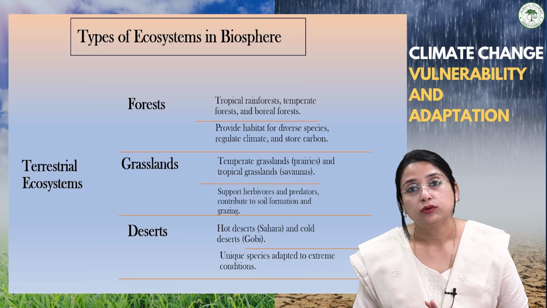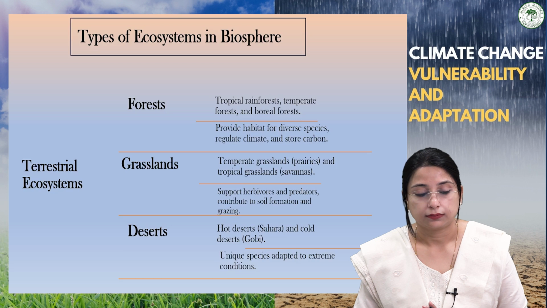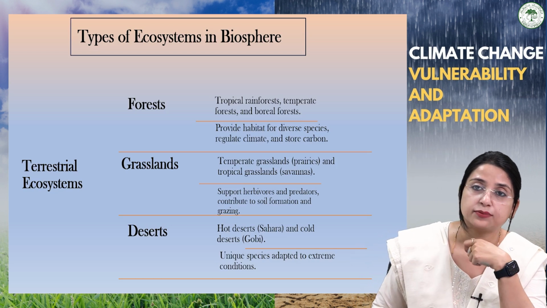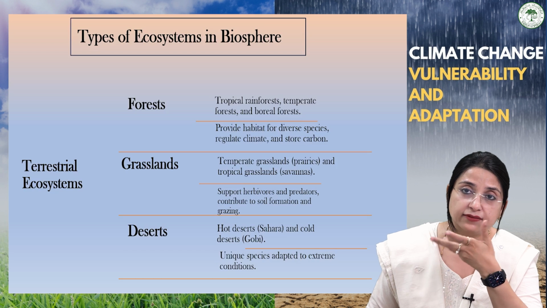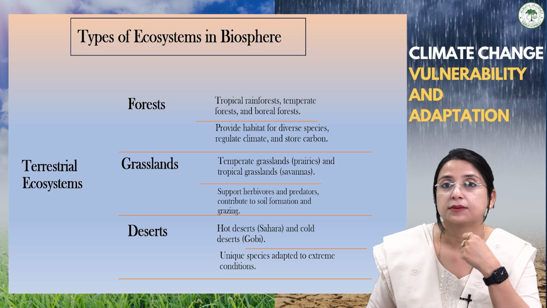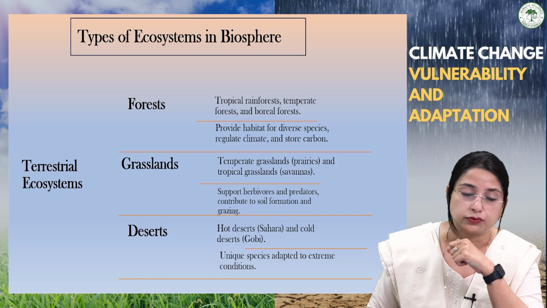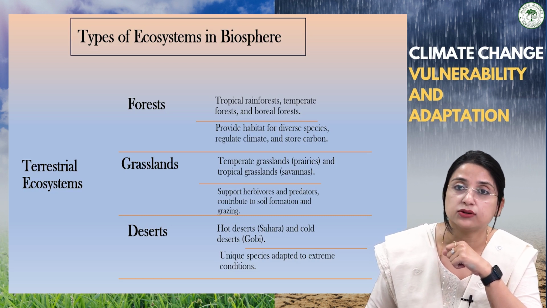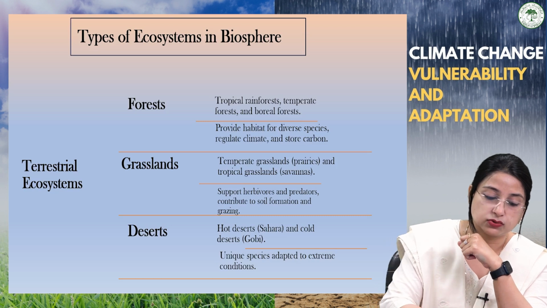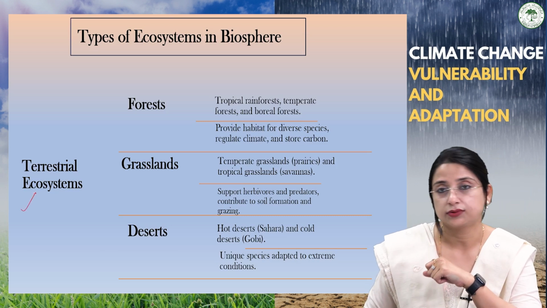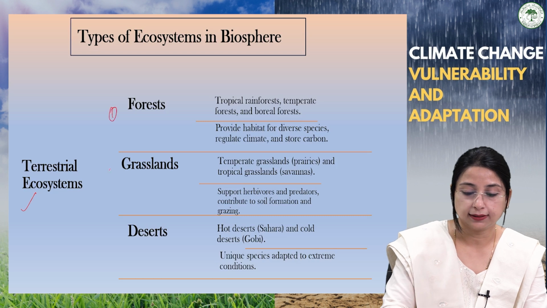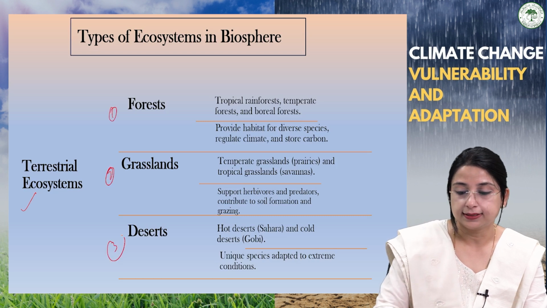Now, types of ecosystems in the biosphere. When we have studied the types of biosphere and types of biodiversity, it becomes important to study the types of ecosystems which are present in the biosphere. So generally we have two major ecosystems, that is the terrestrial ecosystem and the aquatic ecosystem. Talking about the terrestrial ecosystem, which consists of forest, grassland, and the deserts.